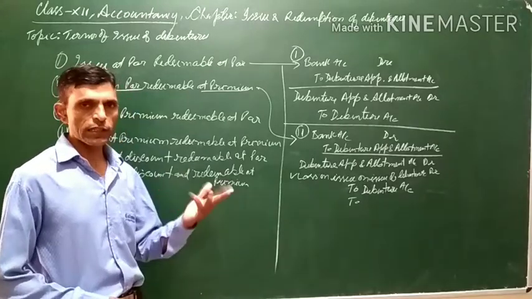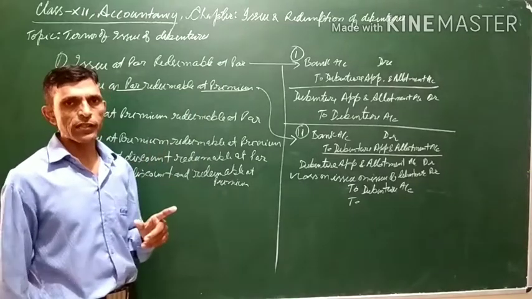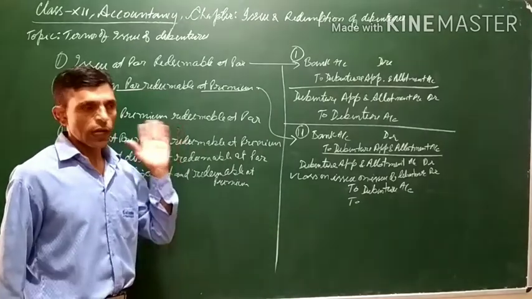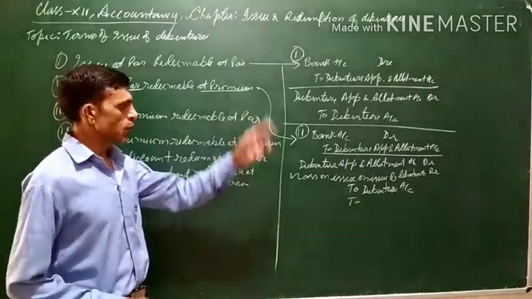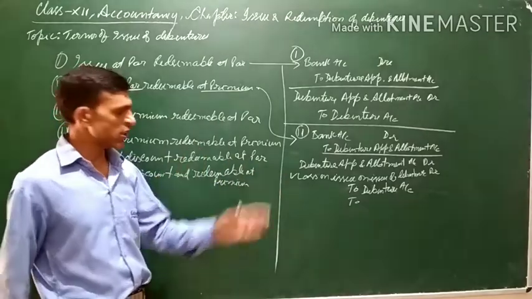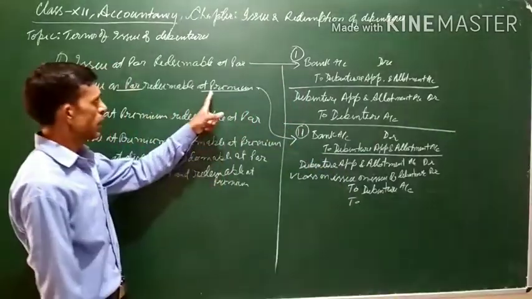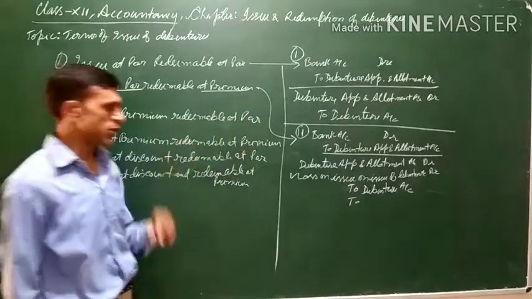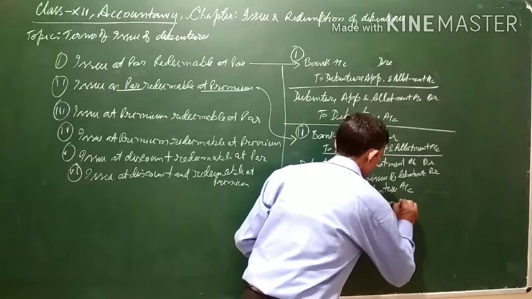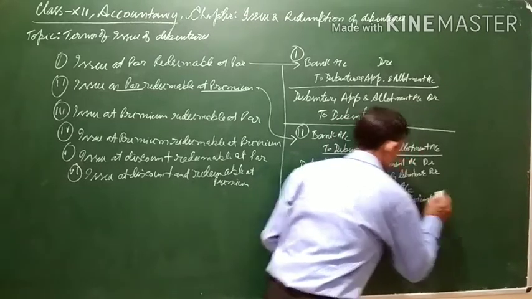Till that time the amount which will be paid as premium will be treated as a non-current liability, because say after 5 years the debenture will be redeemed and some extra amount will be paid in the form of premium. So this premium represents a long-term liability, and for liabilities, if liability increases, it is to be credited. So this premium will be credited to premium on redemption of debenture account. A new account will be opened, that is the premium on redemption of debenture account.